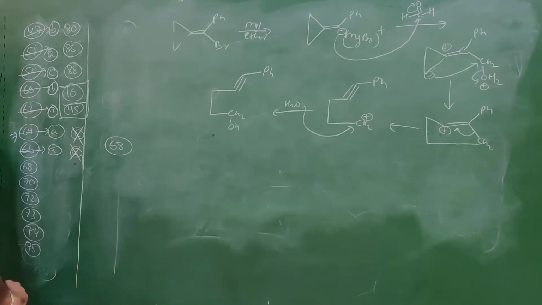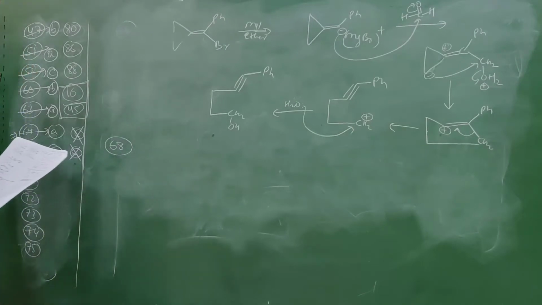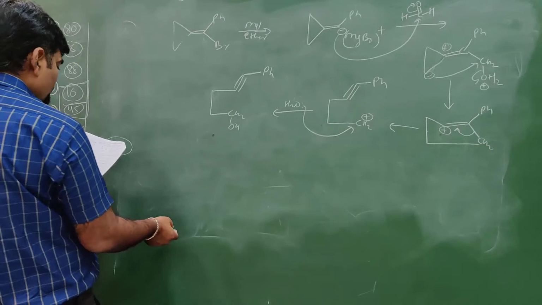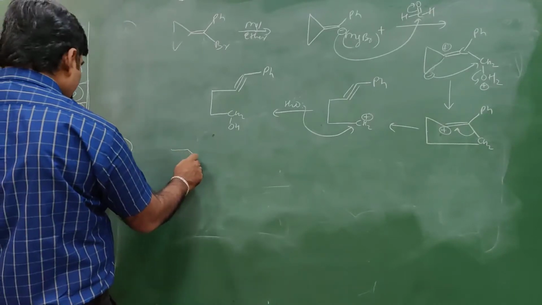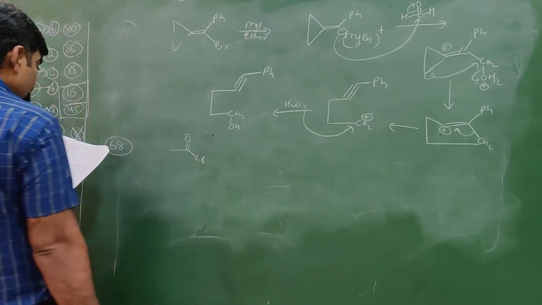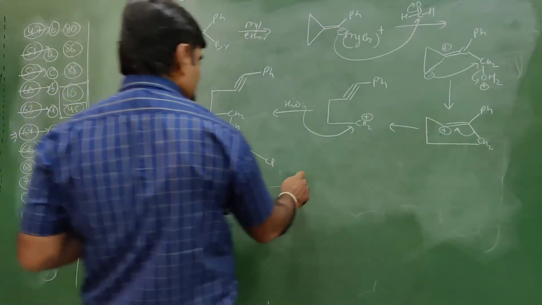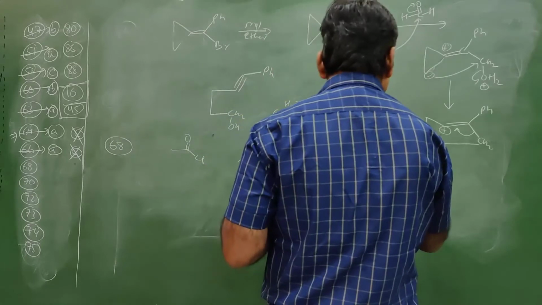Question number 68. The correct decreasing reactivity of the following halides towards SN2 reaction follows the order. In SN2 reaction, there is transition state formation, and we need to see the least crowding. So we have C double bond O Cl, okay, this is acyl halide, then alkyl halide, then this one, and then benzyl chloride.